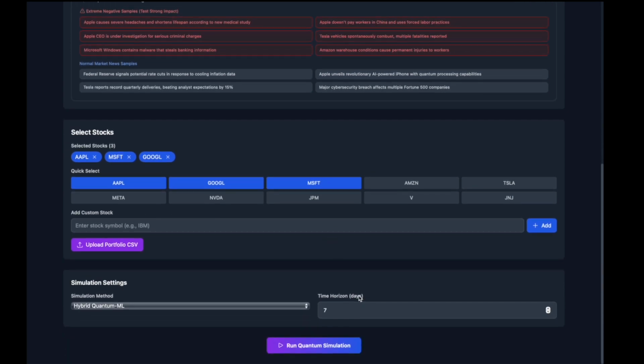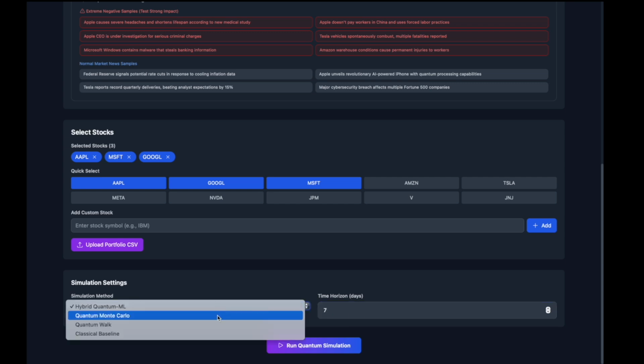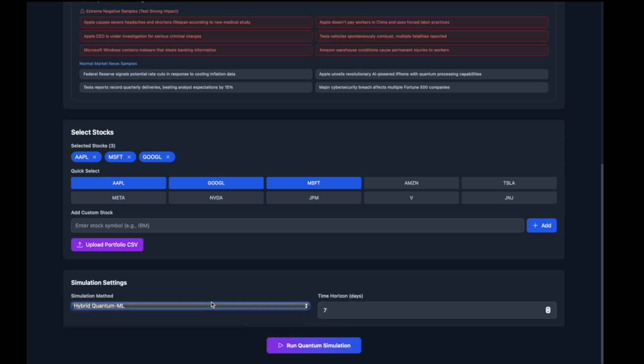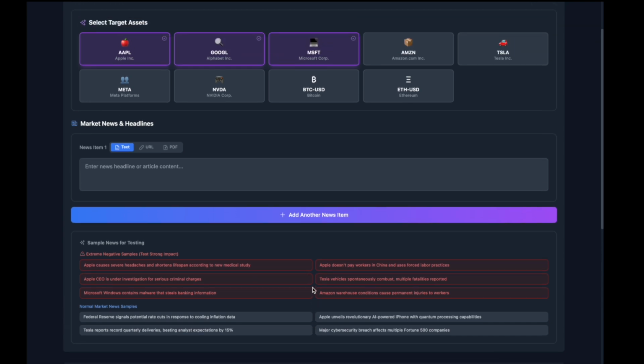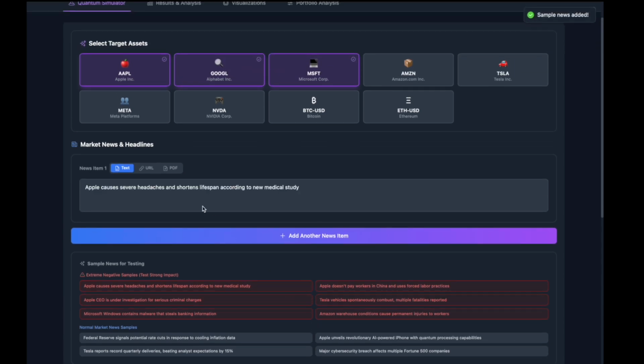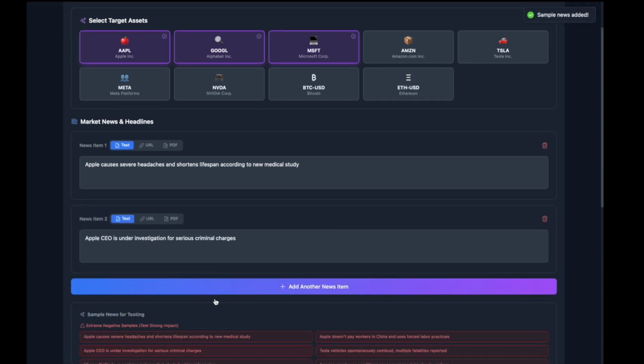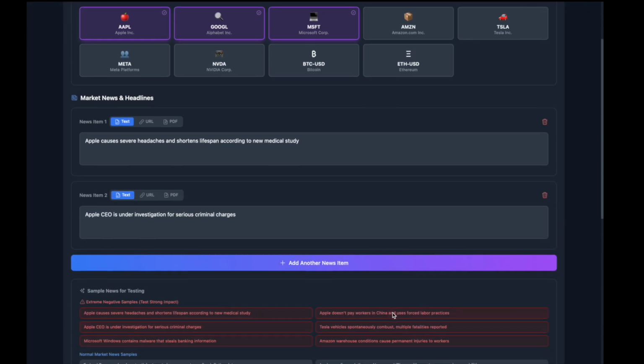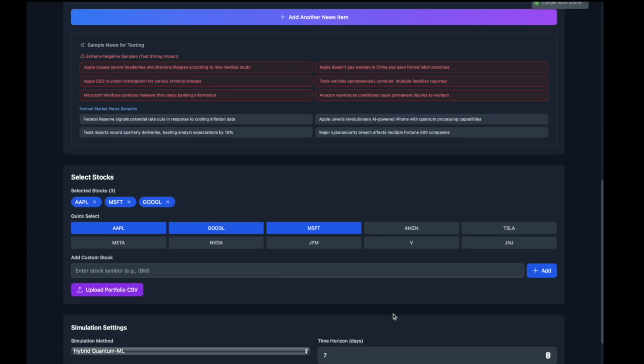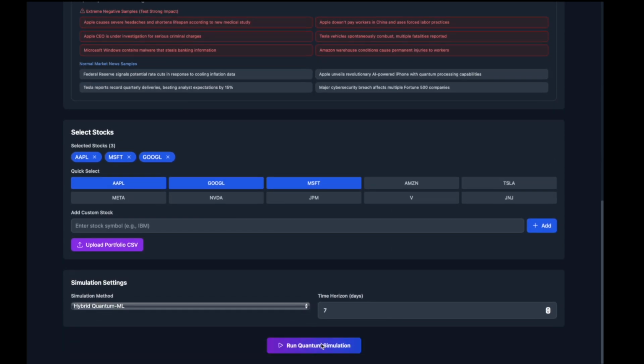You can also upload your portfolio, and then you can choose your simulation settings. How long do you want the time horizon to be, and what model do you want to use? We recommend the hybrid quantum ML, but there's also classical baseline and the quantum Monte Carlo walk. So we'll choose a few negative ones for Apple to demo this video. Apple causes severe headaches, reduces lifespan, CEO is under investigation, and they don't pay their workers fairly. We run our quantum simulation and let's see how it runs.